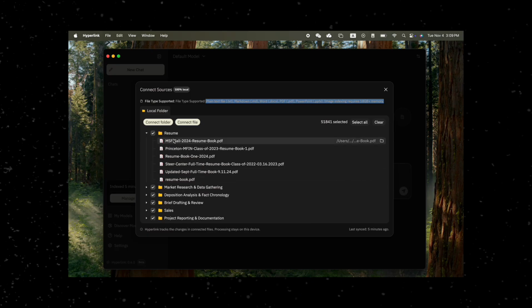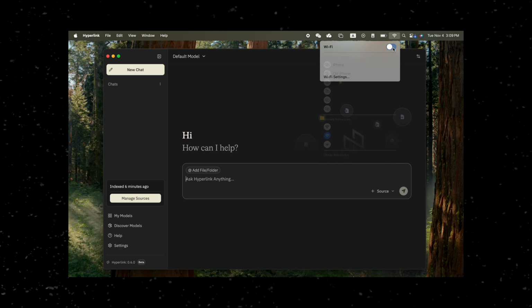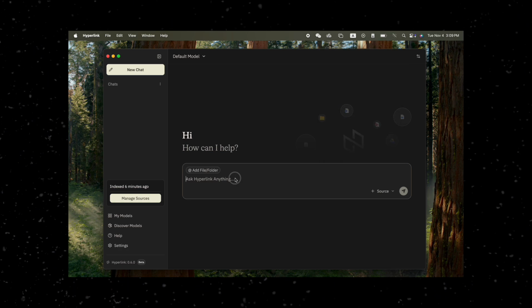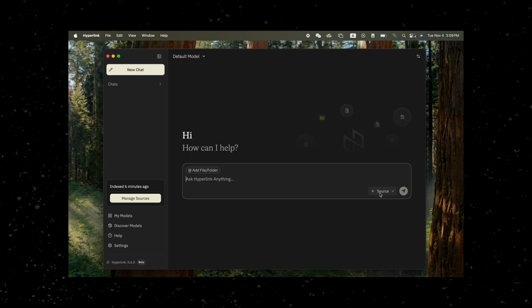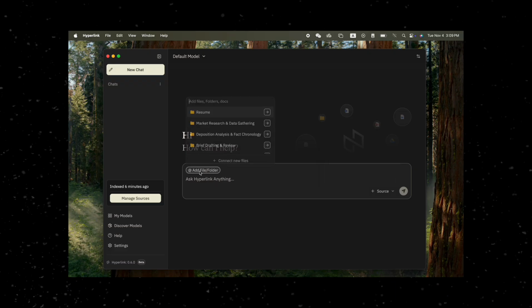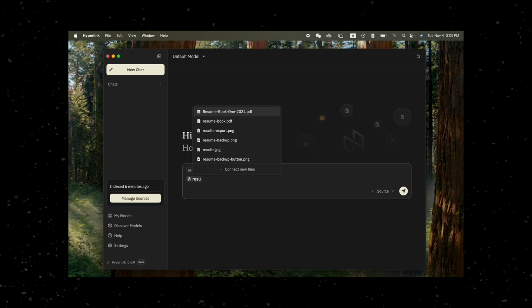Now here's where it gets interesting. I'm going to turn off my Wi-Fi completely. My laptop now has 0 network connection. Everything I'm about to show you happens entirely offline. Let me focus on a specific folder, my resume folder. You can either click to add a folder or type to search for it directly.